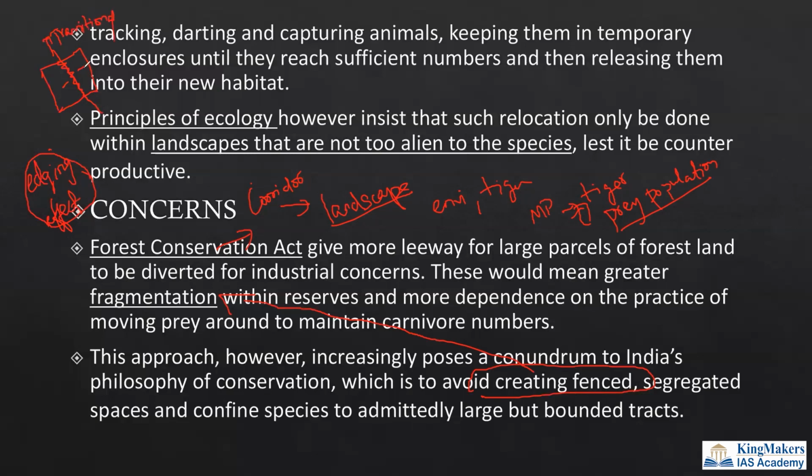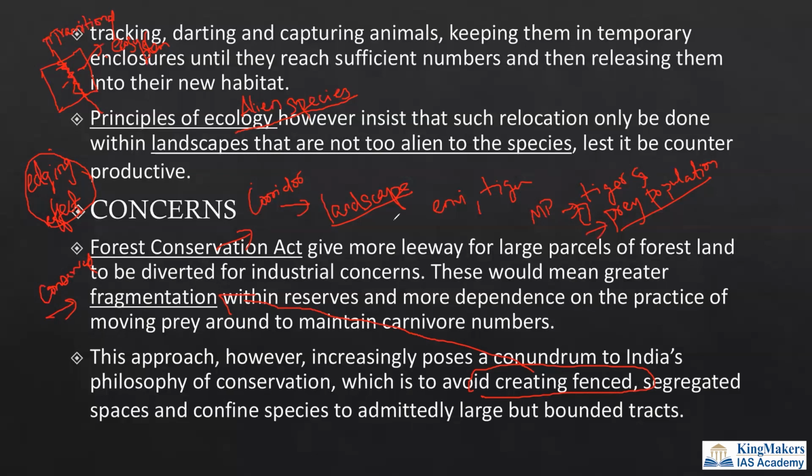So there is a breakdown or fragmentation in the ecosystem of the forest, which will result in the edge effect, because the edge effect will create different habitats, and there can be some alien species coming in. This will affect the indigenous species there. So there can be a lot of changes in the ecosystem which will affect the tiger population and the normal prey population. So there should not be any fragmentation of the forest. The forest should be conserved in its pristine form, so that we are able to protect the prey population as well as the tiger population in turn.